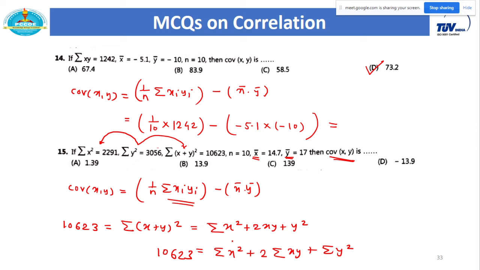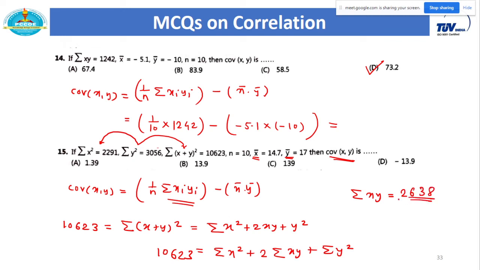We have given summation of x square, we have given summation of y square. So can anyone tell me what is the value of summation of xy? I also calculated this. So please do this calculation and just tell me the value of summation of xy. Summation of xy is 10623 minus summation of x square 2291 minus summation of y square 3056, and just divide this by 2. Yes, please check. 2638.